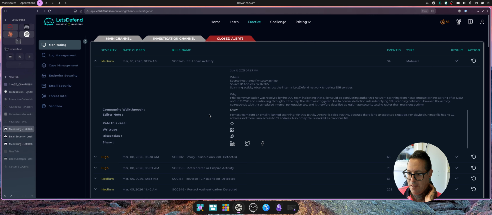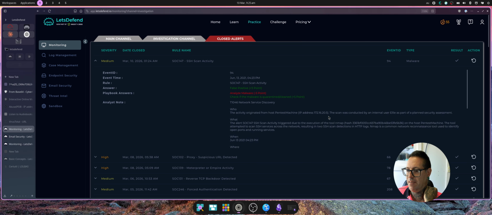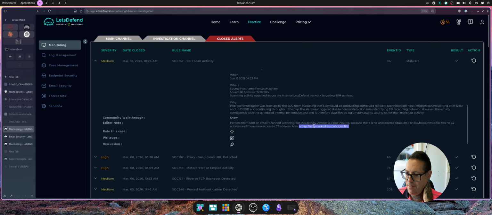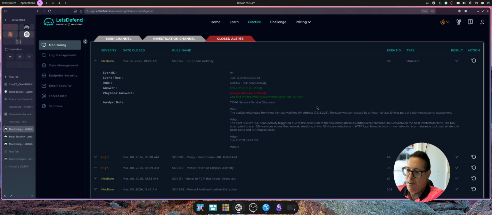Let's read the editor note to try and get an idea of where I went wrong. Pentest team sent an email planning scanning for this activity. Answer is false positive because there is no unexpected situation. For playbook, Nmap file has no C2 address and there is no access to C2 address. Also, Nmap file is marked as malicious. Okay, so that's, I said not malicious. That was just me trying to get that planned playbook pop-up coming up, because of course normally, alright, that's a mistake for me, so that's the lesson learned.